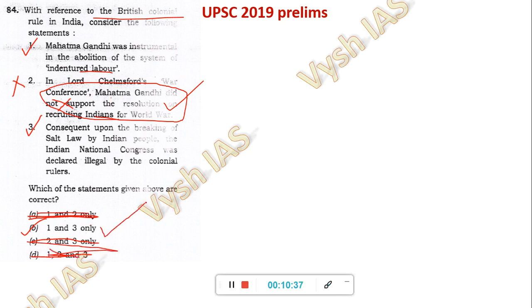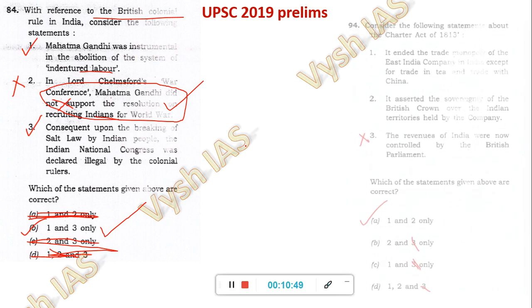Okay, this is the knowledge you wanted. So here, upon the breaking of the salt law by Indian people, the Indian National Congress was declared illegal by the colonial rulers. This is also true. It is also there in Spectrum. I have covered all these 3 statements in Spectrum. Okay, 1 and 3 is the correct answer.